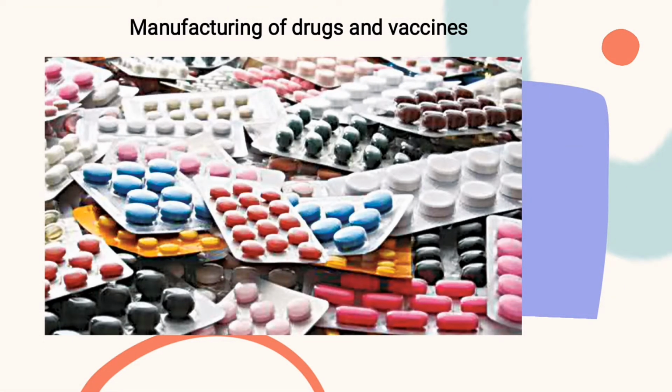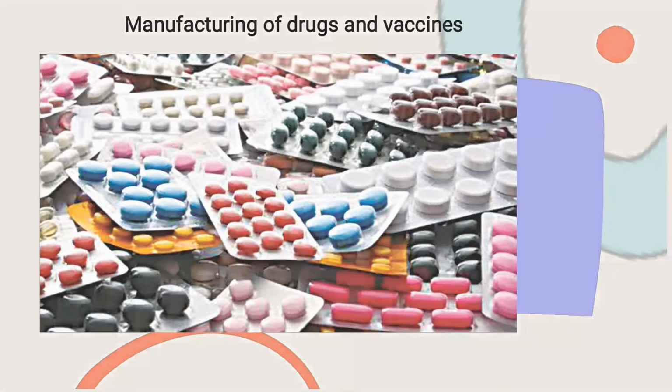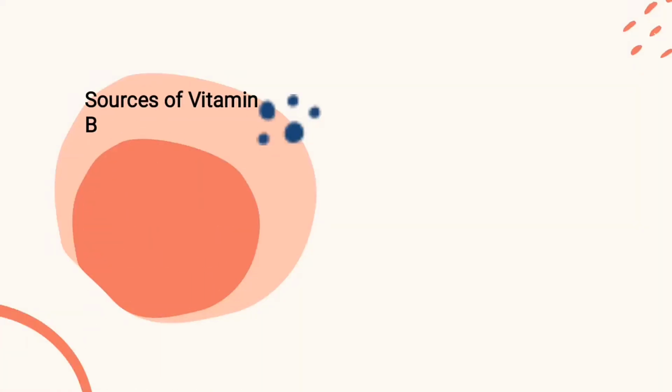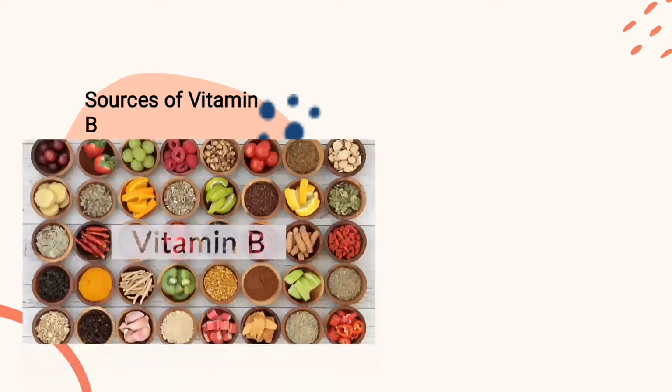Take for instance the aspect of penicillin. Penicillin is a fungi, and penicillin is an antibiotic. So that's number one. And number two, it also serves as a source of vitamin B. Example, yeast and some bacteria are rich in vitamin B.